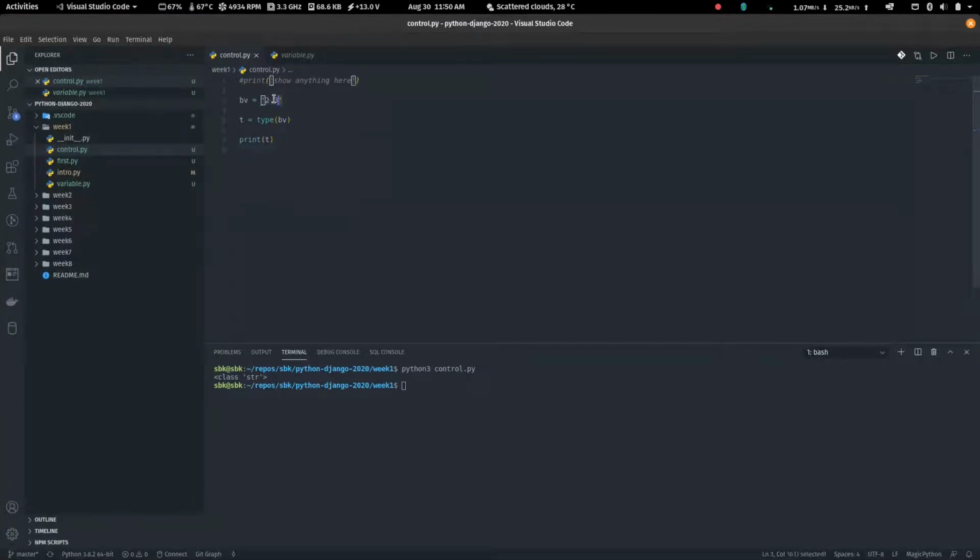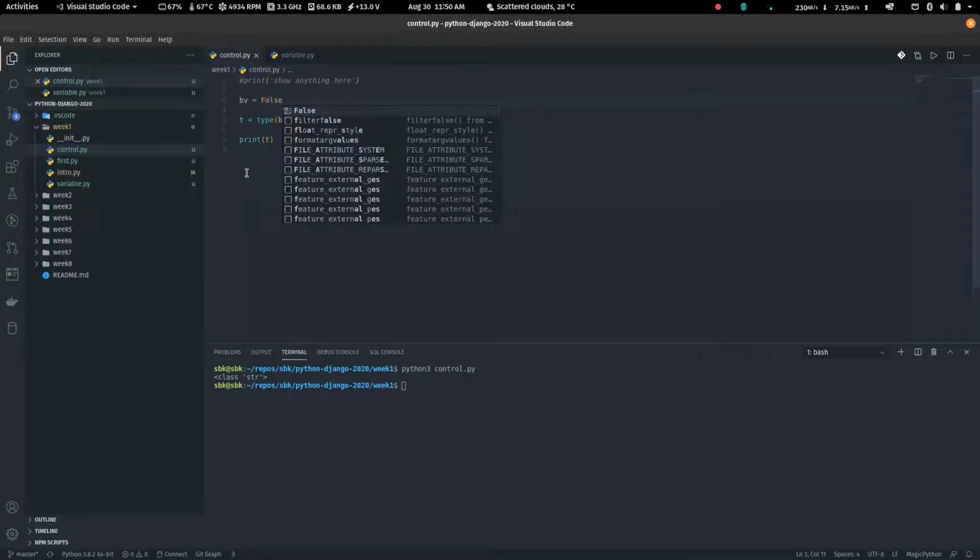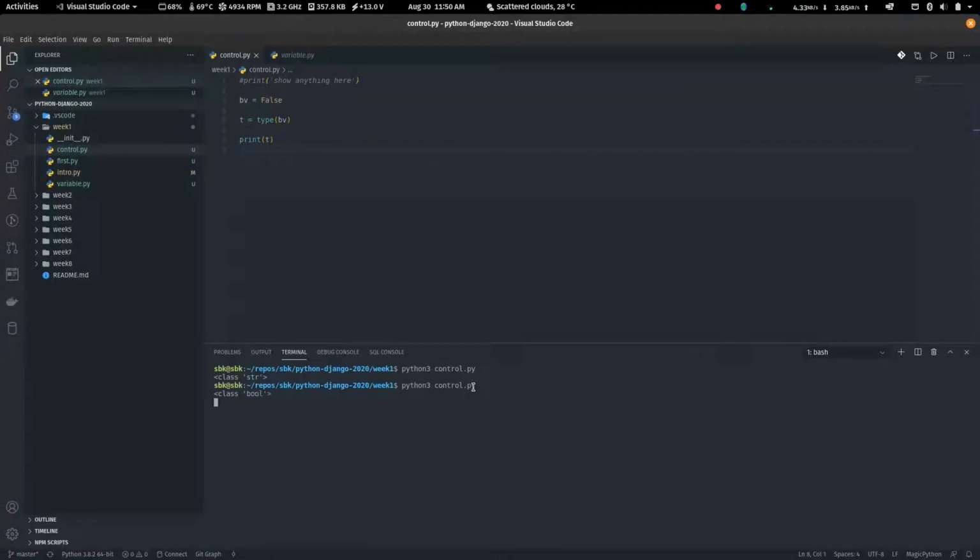So well, let's come back to our Boolean stuff. If I say false, and I run this, you're going to see it's a bool, right? So a boolean is either true or it's false. Okay,